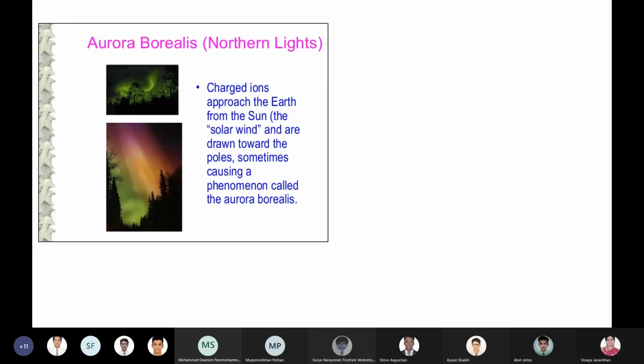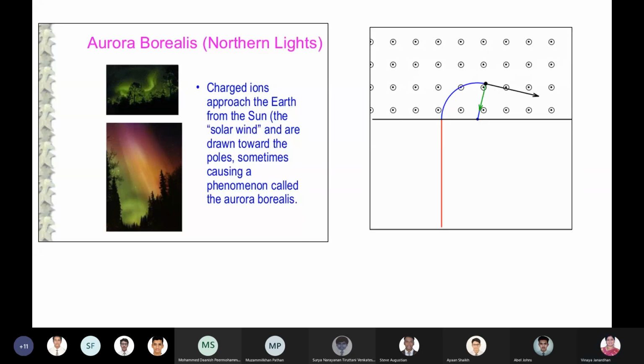Experience of force. And the northern lights, you would have learned about this, is an important natural phenomenon, because the particles from your sun are the source of all electromagnetic radiations. When these charged particles from the sun enter your Earth's magnetic field, this spectacular vision is seen. So this is one example of what happens when a charged particle enters a magnetic field. This is only for information.